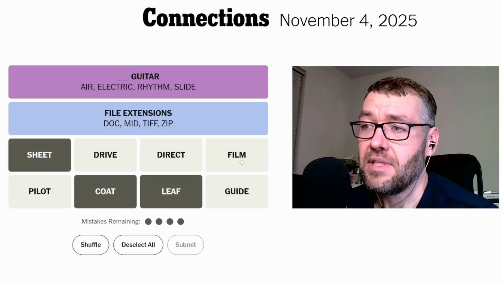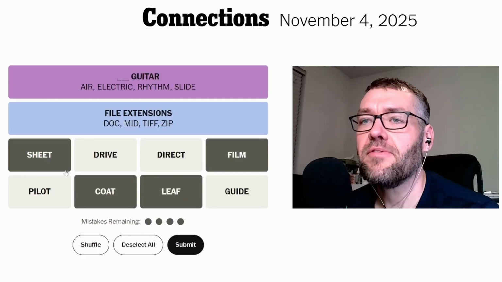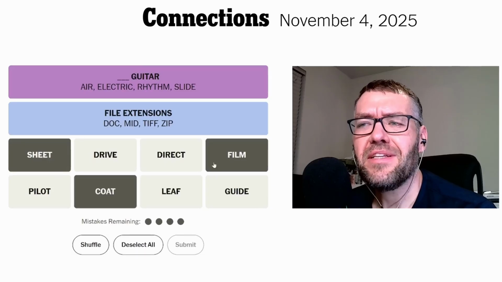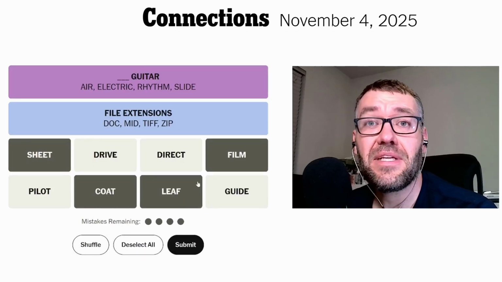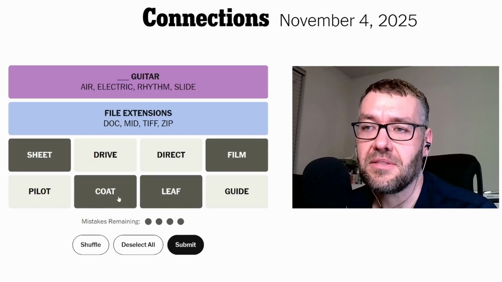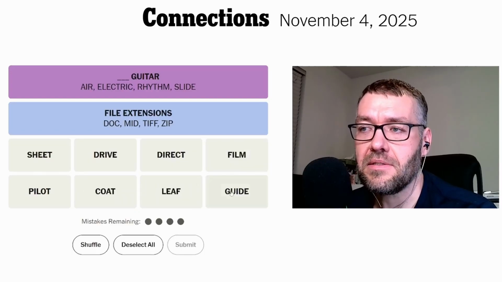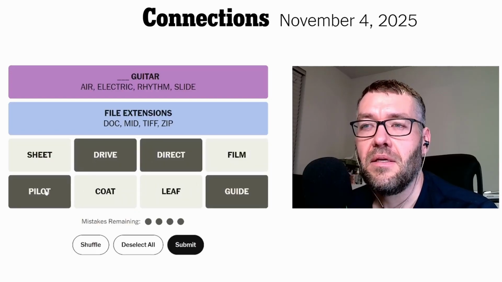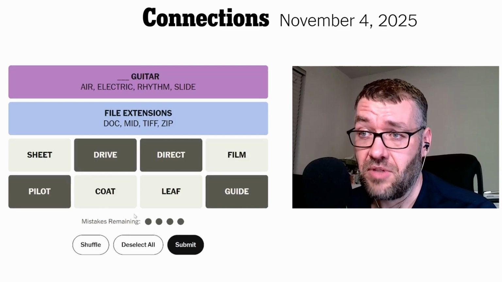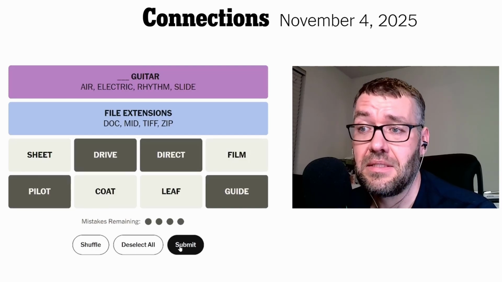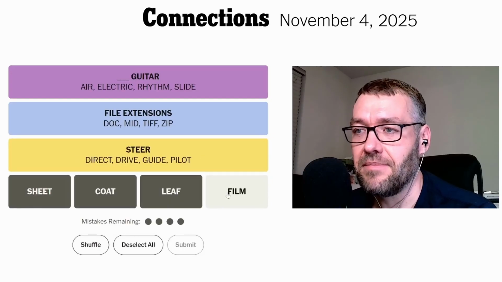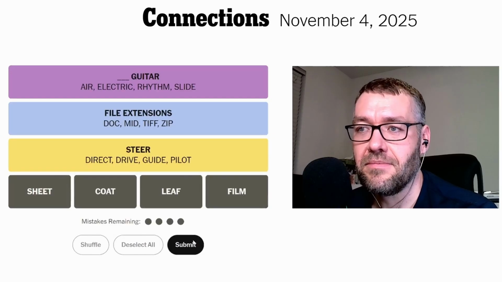All right, so which one of these is green? You have sheet, coat, leaf, and film, which I think is more of a noun synonym category. Although you could use sheet, coat, and film, I think, as verbs, but leaf, I don't think it's used as a noun or a verb in that way. So I'm thinking this is more of a noun category, and this is more of a verb synonym category, which tends to be green. So I'm going to try this. Nope. All right. They have them backwards.